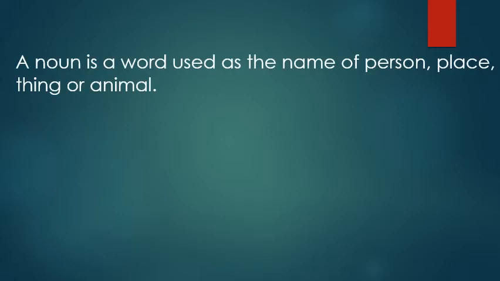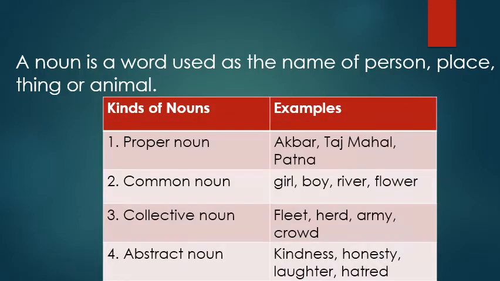So noun is a naming word, or we can say that noun is a word used as the name of a person, place, thing or animal. For example, person like Akbar, place like Patna, thing like table, and animal like elephant. We have also learned the different kinds of nouns as proper noun, common noun, collective noun, and abstract noun. So I hope now you have remembered what we mean by noun and the different kinds of it that we have already learned.